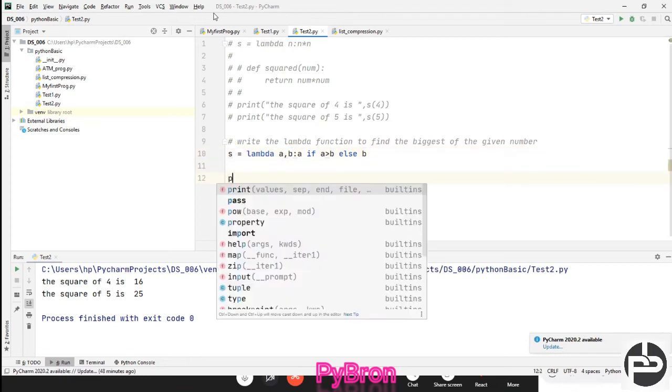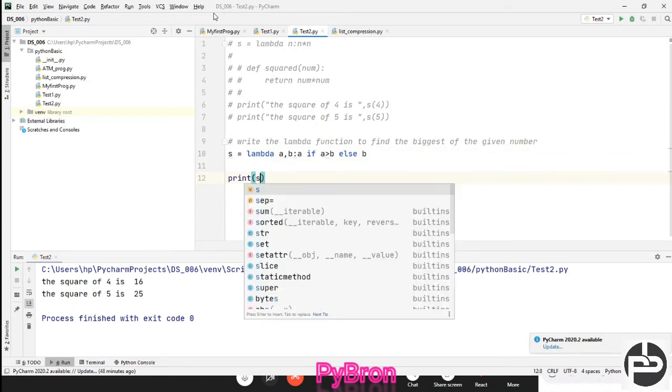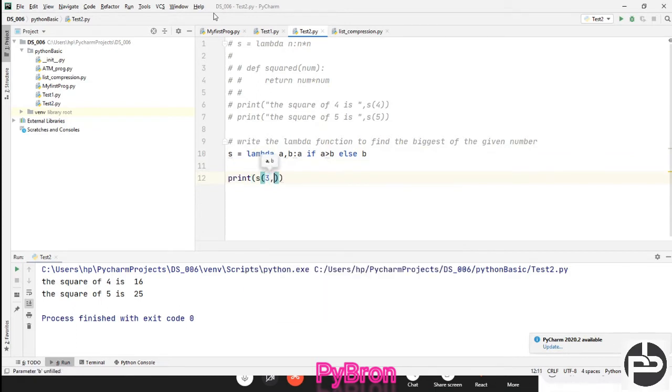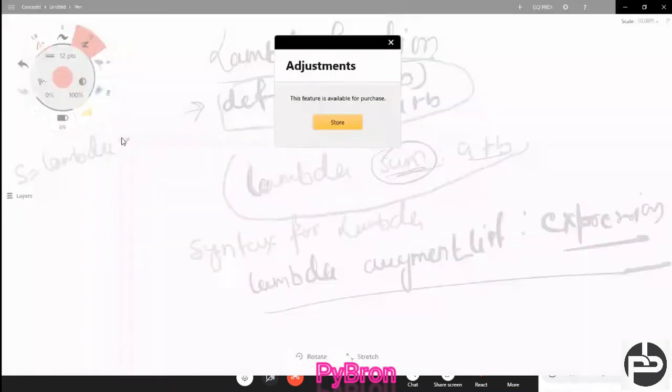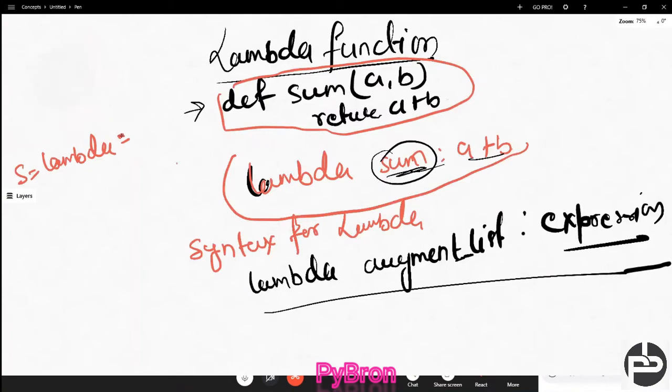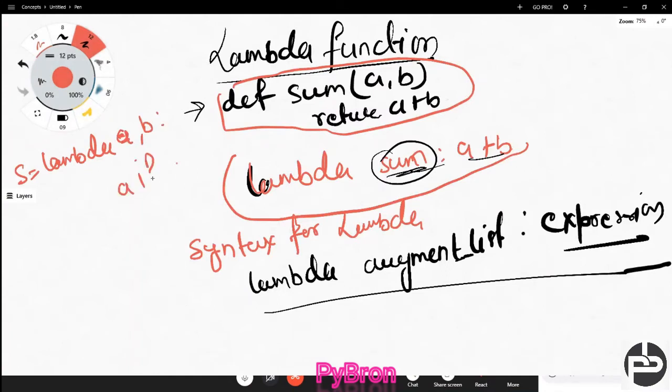Okay, so print what I'm doing, and here I'm passing 3 comma 5. You can see 5. What happened here? Just try to understand what happened. Let's suppose I created one lambda function, s = lambda a, b: a if a > b else b.